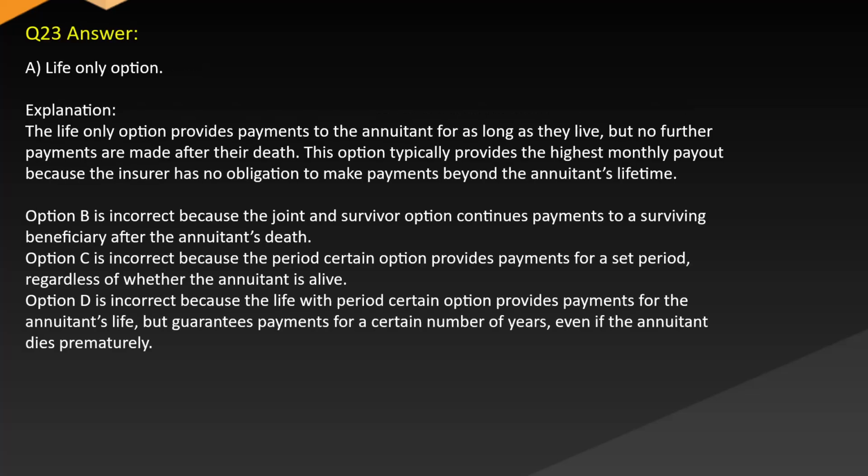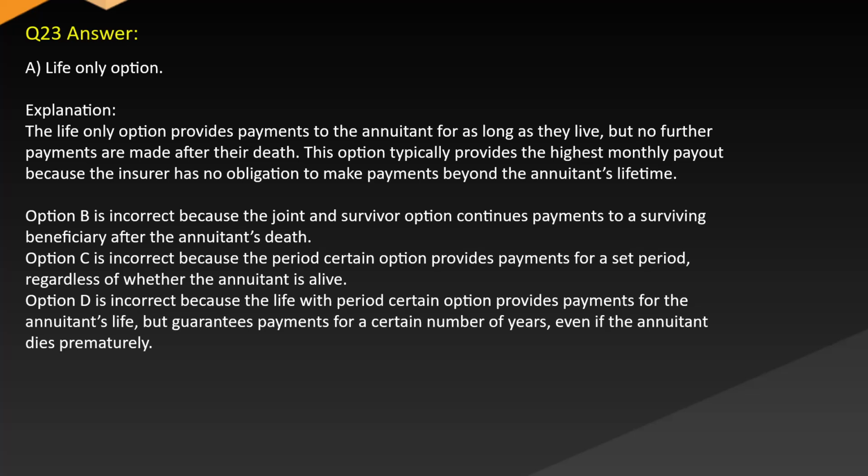Answer: A. Life-only option. Explanation: The life-only option provides payments to the annuitant for as long as they live, but no further payments are made after their death. This option typically provides the highest monthly payout because the insurer has no obligation to make payments beyond the annuitant's lifetime. Option B is incorrect because the joint and survivor option continues payments to a surviving beneficiary after the annuitant's death.